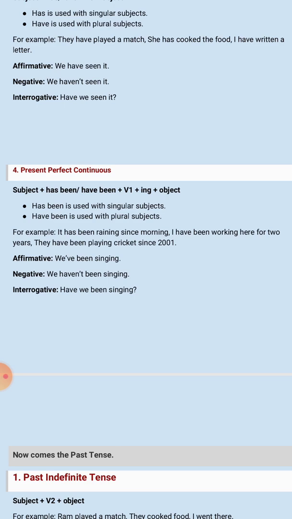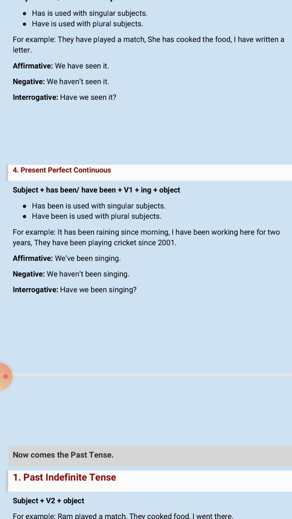Examples we will see. It has been raining since morning. Here morning is given, so that's why we use since. In second example, I have been working here for 2 years. But which 2 years? From last 2 years? It has not been mentioned exactly which years. So that's why we use for here.